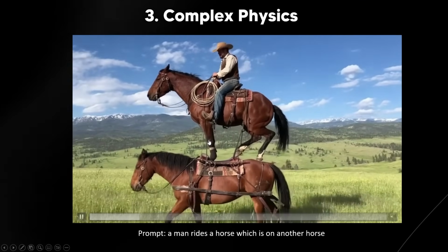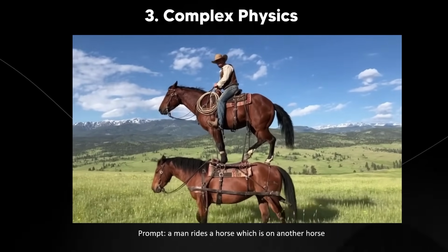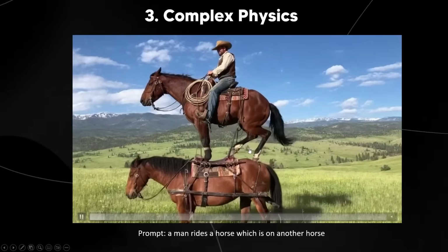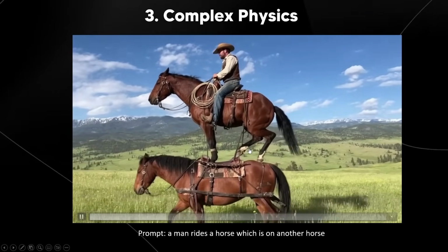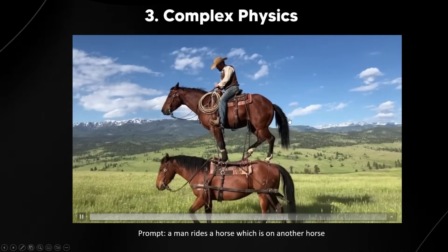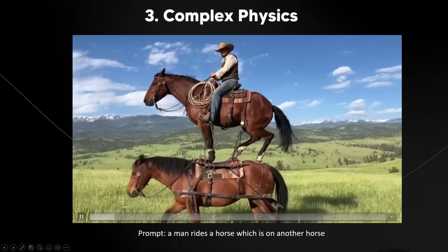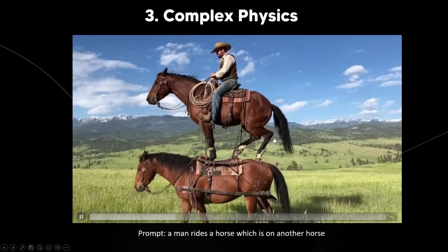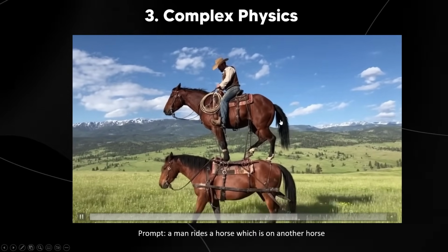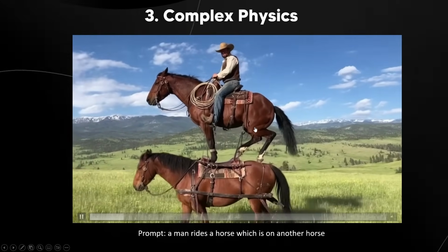Now, that's not the only example here. We have two horses on top of each other. And the reason I say this is complex physics, and you guys can see the prompt at the bottom there, is because the physics that enables this is all of these subtle things that you're not paying attention to. So like the horse hair flowing the way it flows. You can see the leg muscles just jiggling the same way with every single step. We can see that the horse seems as if it is actually trying to balance on the other horse. So these are the subtle things that you wouldn't really pay attention to.